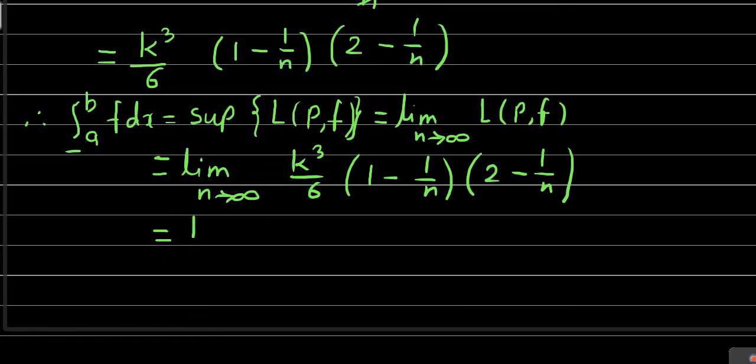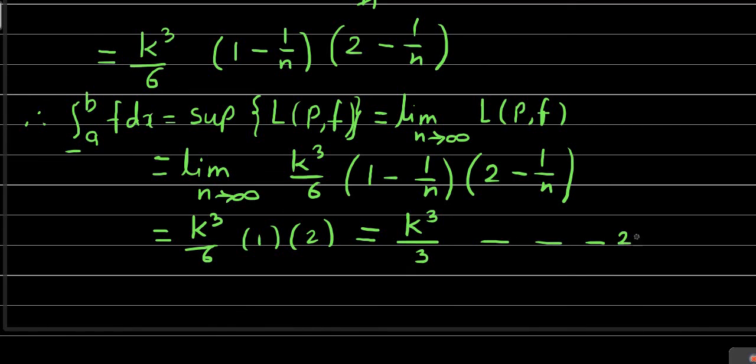So we get k cube by 6 into 1 into 2. 1 into 2 is 2, and 2 divided by 6 is simply 1 by 3. So this comes out to be k cube by 3. So we got the lower integral equal to k cube by 3. We will denote this by equation number 2. Now observe the first and second equations.